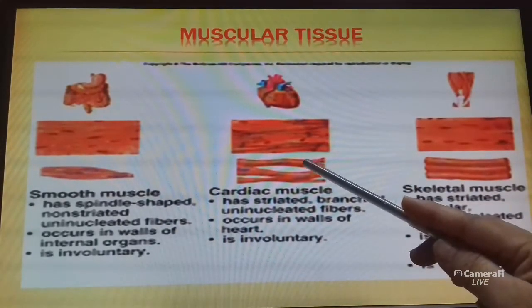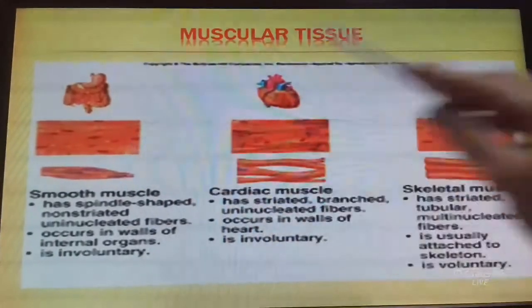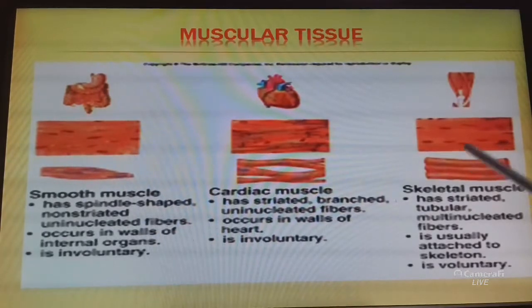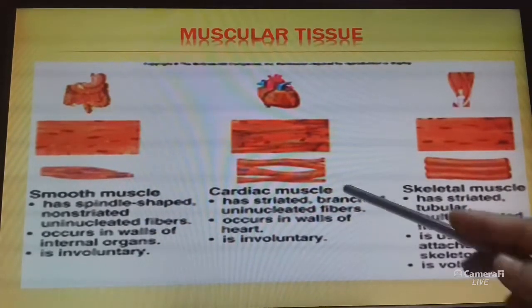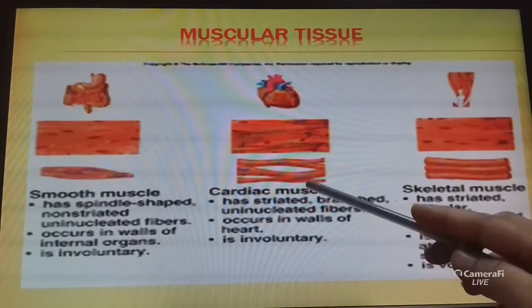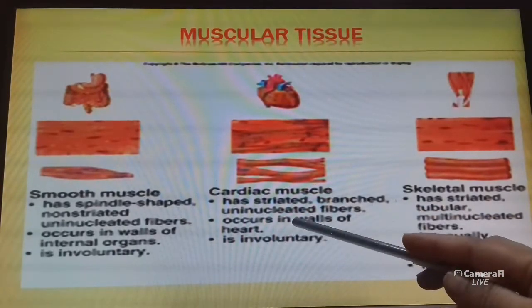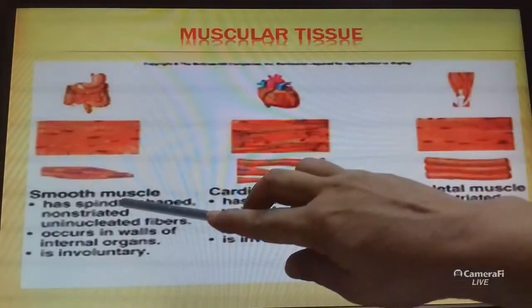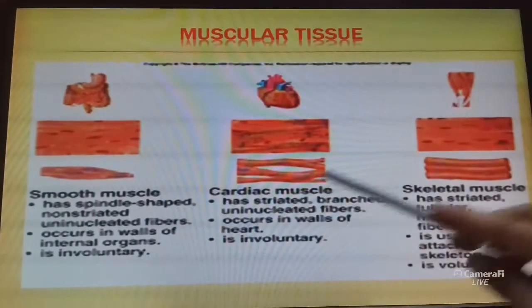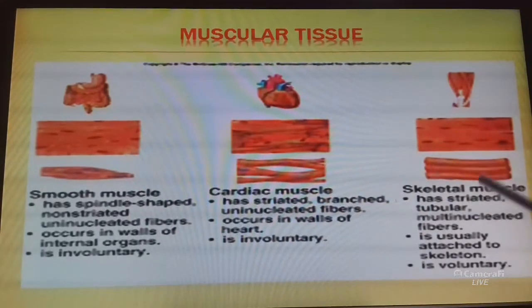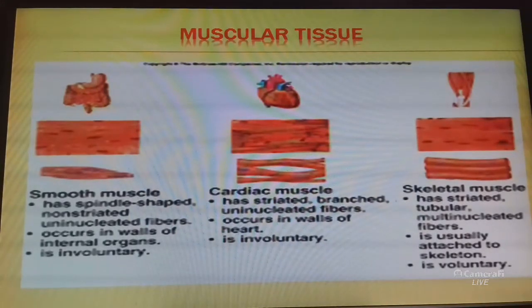This is uninucleated, this is uninucleated, but voluntary muscles are multinucleated, having many nuclei. And cardiac muscle is also involuntary because the cells of these muscles are not under our control. So this is smooth muscle, this is cardiac muscle, and this is skeletal muscle. I hope all of you understand.